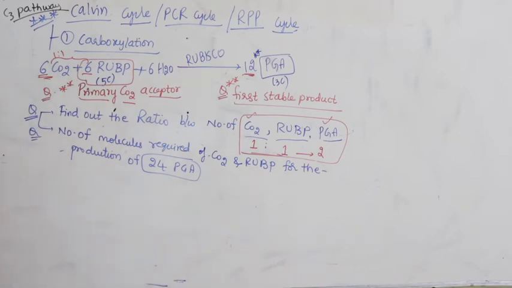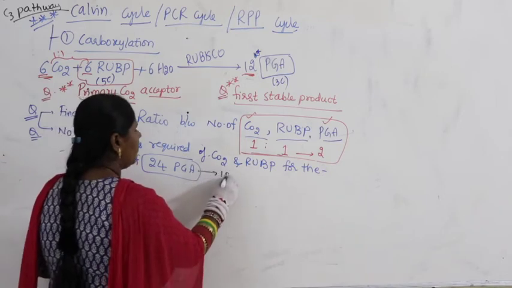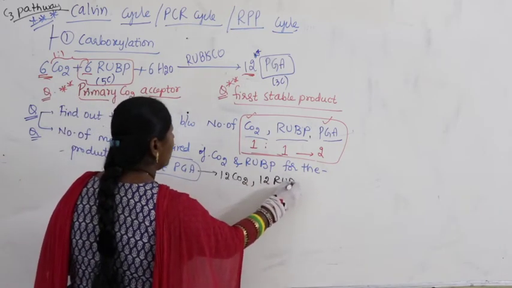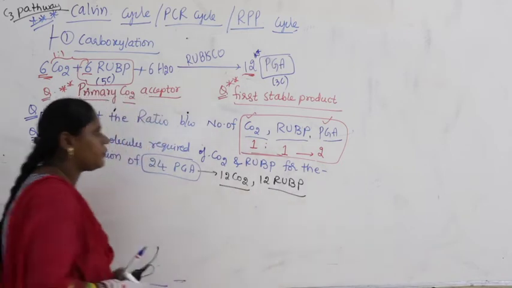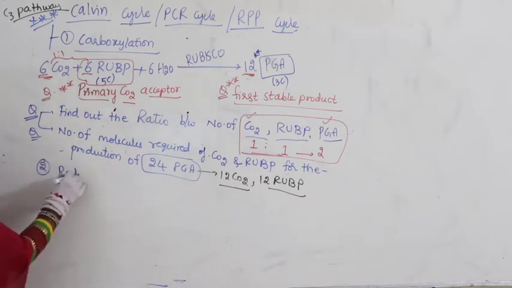Then what could be the option for this? For this, you can take 12 molecules of carbon dioxide and 12 molecules of RuBP. Yes or no? So for 6 molecules there is a formation of 12 molecules of PGA. Now similarly, we have already discussed reduction.